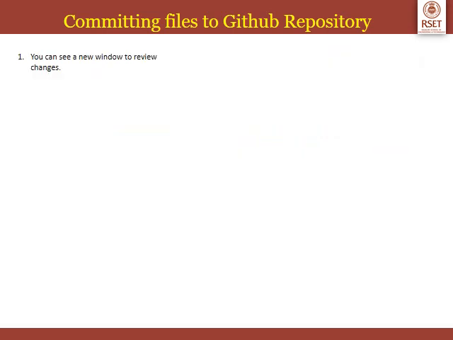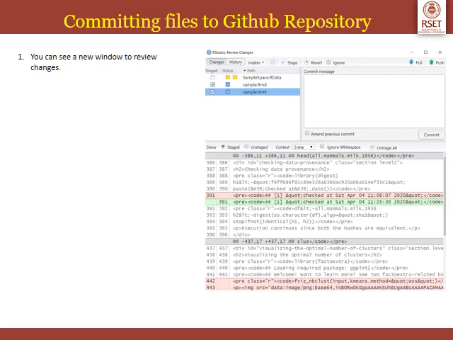So when you press on commit button, you can see a new window to review changes. This is the window where you can review the changes. So I had already uploaded sample.rmd and sample.html along with cluster.r once. Now here I have made some changes to sample.rmd so that I wanted to show it to you how to upload it in the Git repository. So now all the changes that I made are shown in the bottom window.